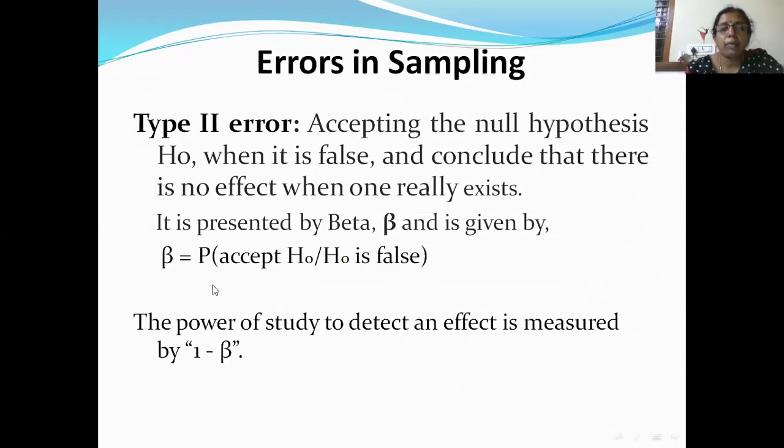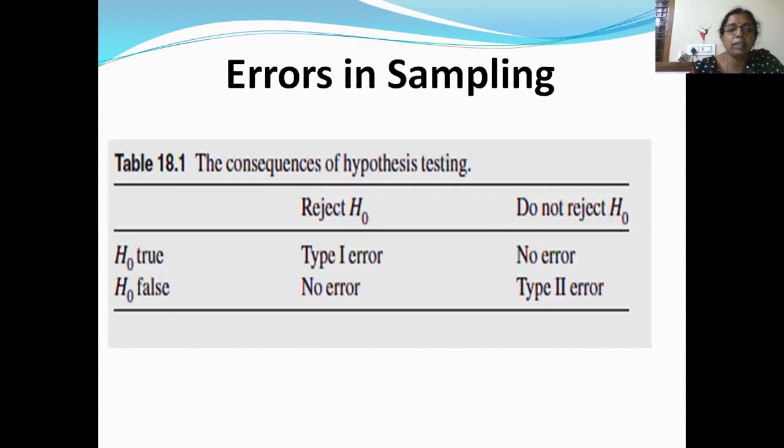So here the probability of type 2 error is represented by beta. Probability of type 2 error, that is beta, is equal to the probability of accepting H naught when H naught is false. Now the power of the study to detect an effect, to find the effect, is measured using 1 minus beta. What is this? We'll see in the next slide.